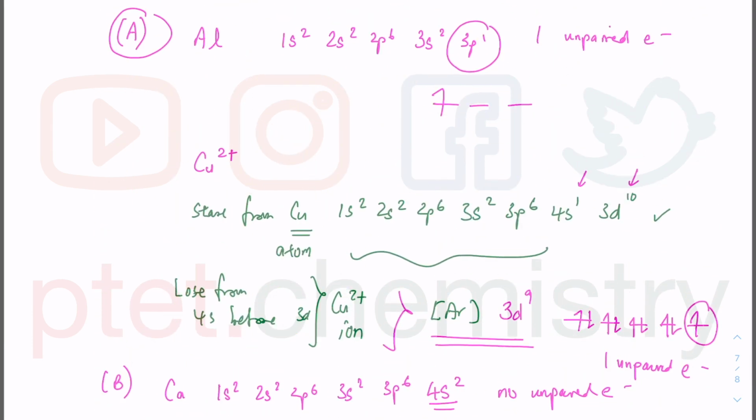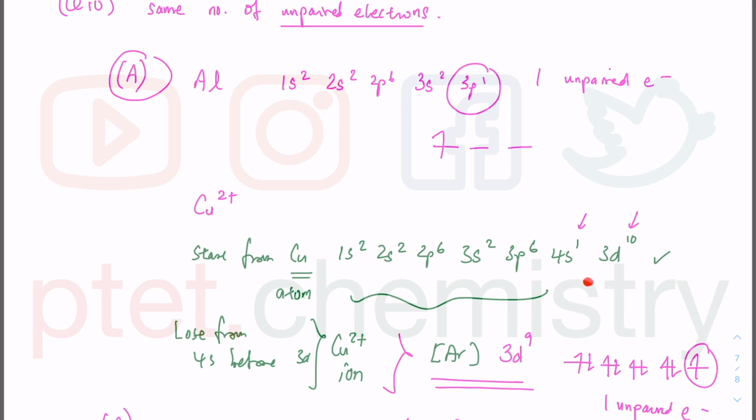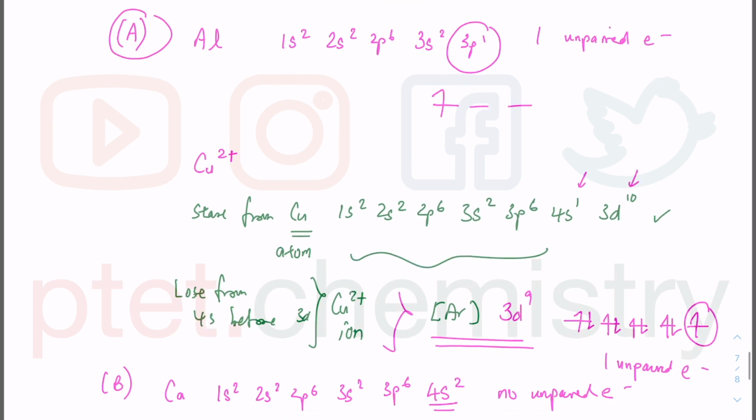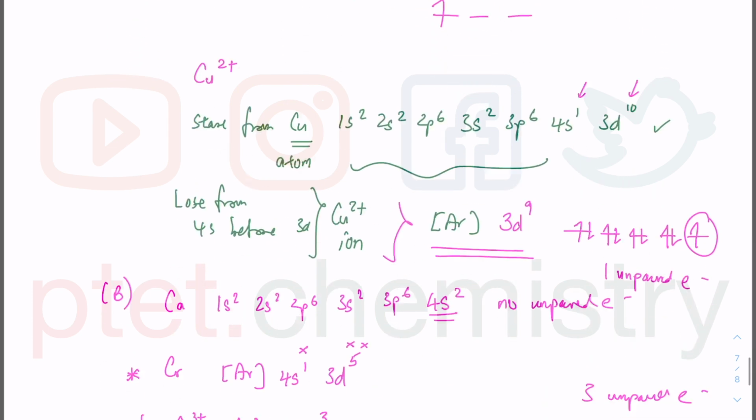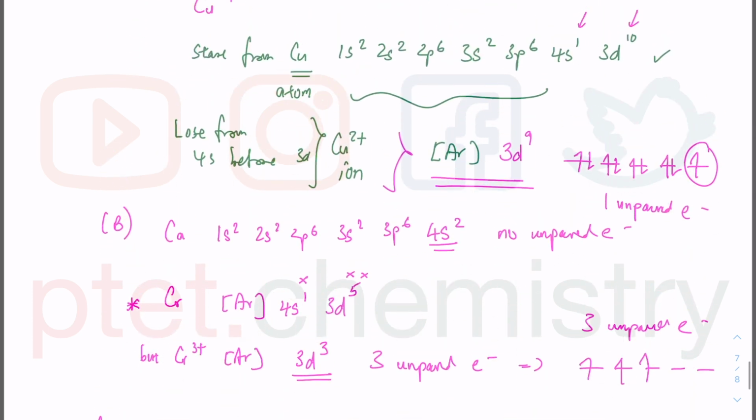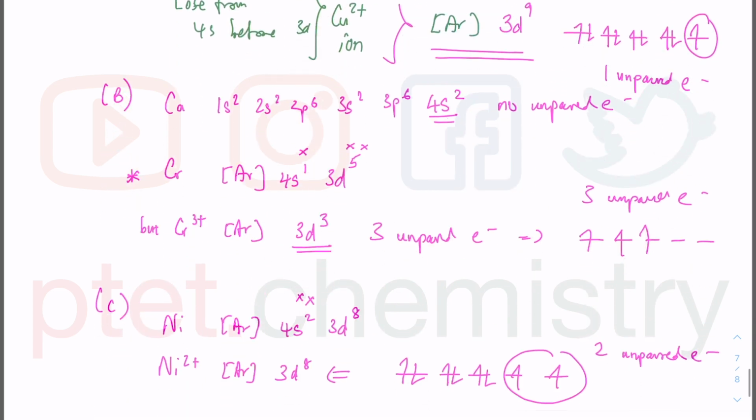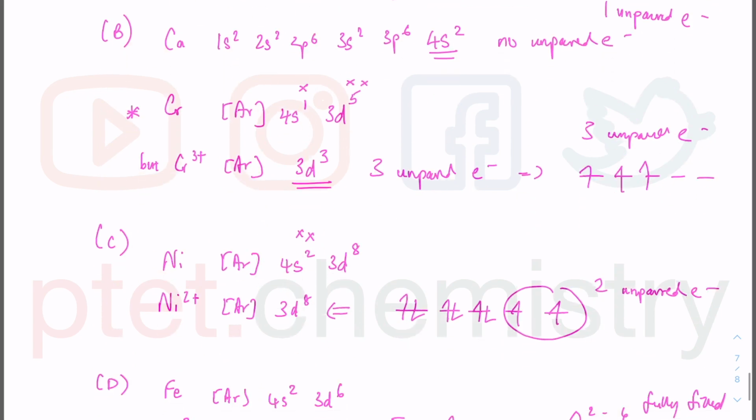And if you go through this systematically, once you get A as the answer, you have moved on anyway without checking the rest. It's just about being careful and knowing how to fill in the electronic configurations, including the special electronic configuration of the copper atom as well as the chromium atom, and you lose from 4s before 3d, just in case you didn't know. All right. So it's got to be option A for this question 10.